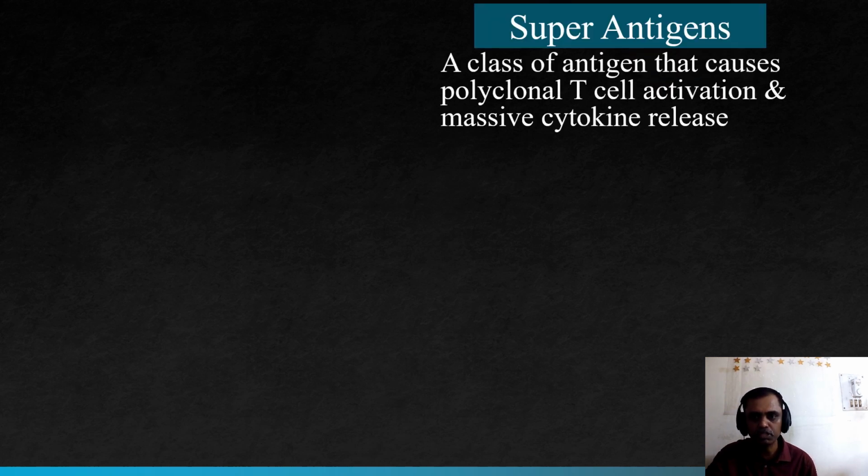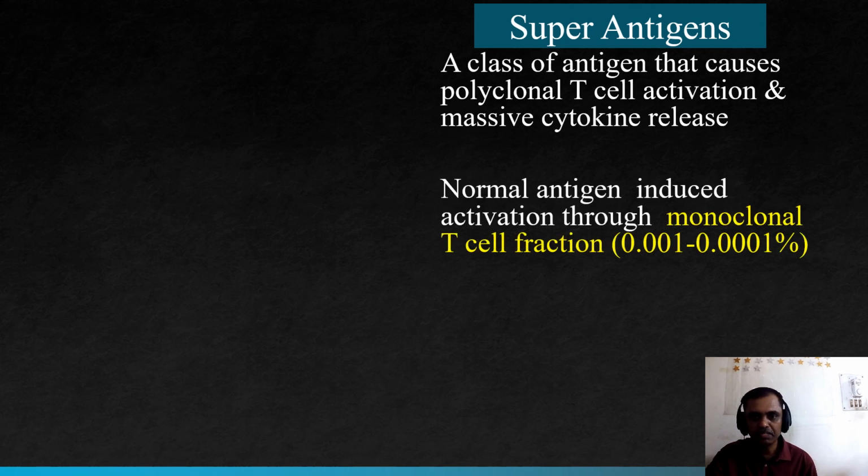Lastly, we are going to study the super antigen. What is meant by super antigen? It is a class of antigens that causes polyclonal T cell activation and massive cytokine release. Normally, a normal antigen induces activation of a monoclonal T cell fraction. Monoclonal means that a single clone of cell will be activated, so percentage-wise, 0.001 to 0.0001 percent of the T cells will be